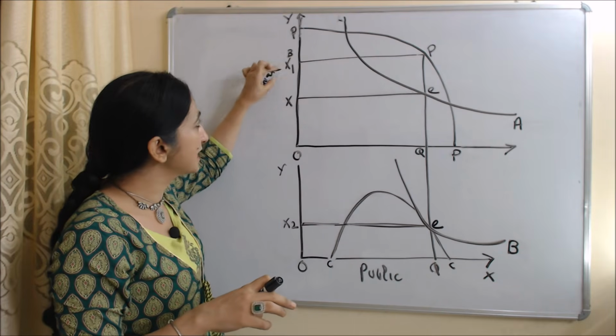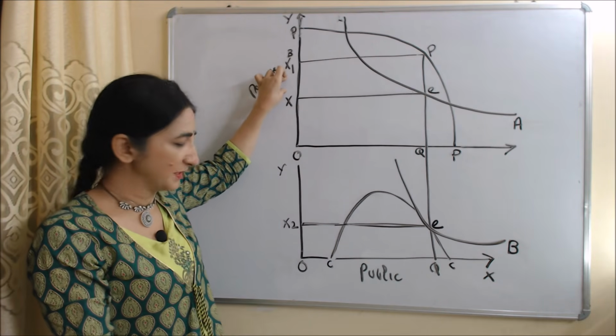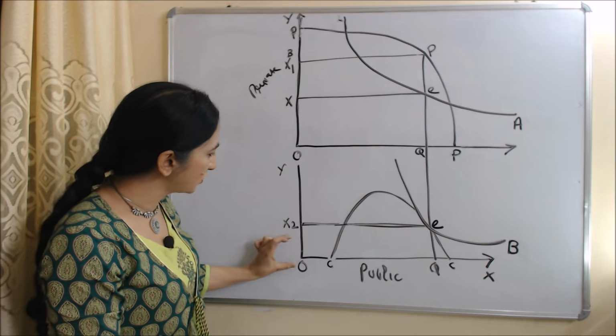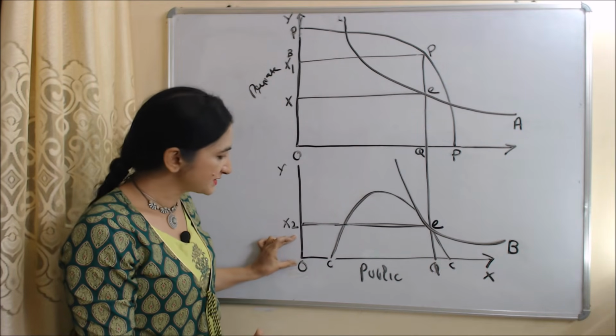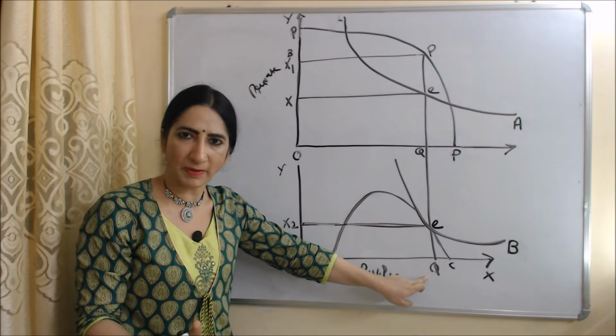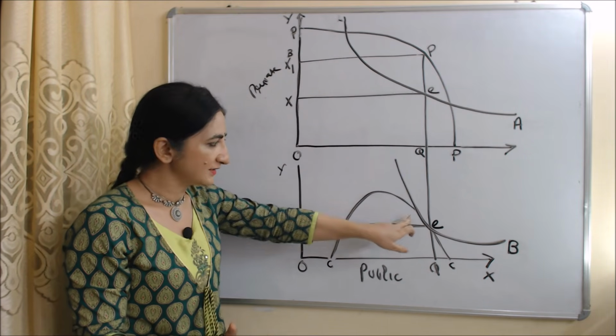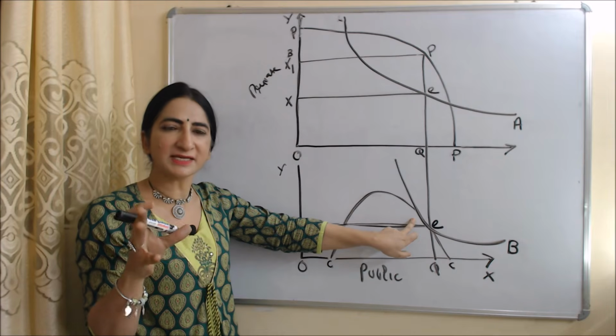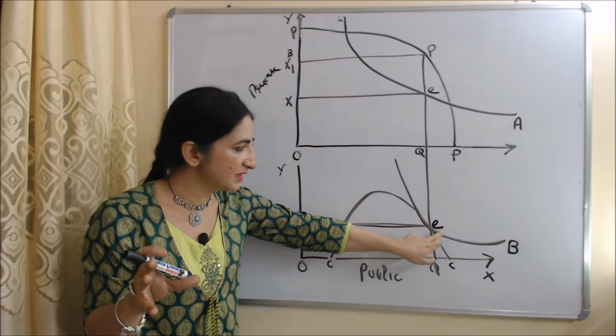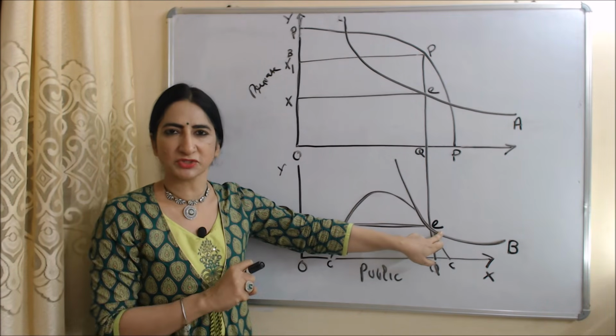Remaining X1 part we will distribute to B. So X1 is equal to OX2. B is consuming OQ quantities of public goods and OX2 quantities of private goods. And at this combination, B has achieved maximum level of satisfaction. E point shows maximum satisfaction of B.